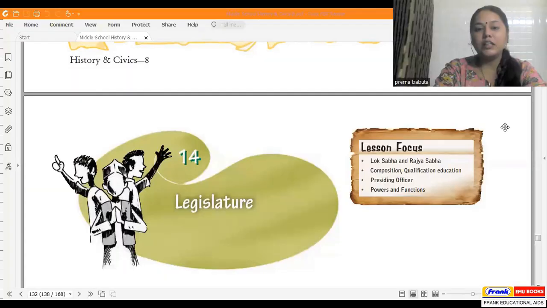So, till our previous class, we studied the history section of your textbook. Now, from today, we are going to be studying from the chapters from the civics section given in your textbooks. So, we're going to start reading chapter number 14. All right. So, I want all of you to open your textbooks to chapter number 14. And this chapter is on page number 132.